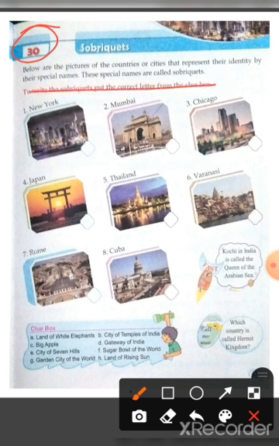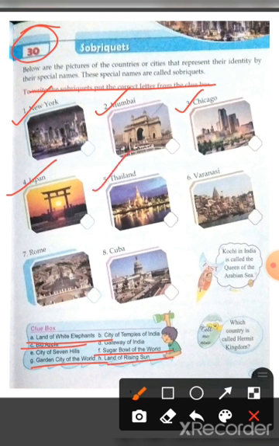In the first picture we see New York, and New York is also known as Big Apple. Second, Mumbai. Mumbai is also known as Gateway of India. Third, Chicago. Chicago is also referred as Garden City of the world. Next, Japan. Japan is also known as Land of Rising Sun.